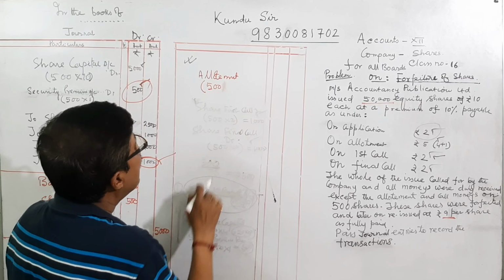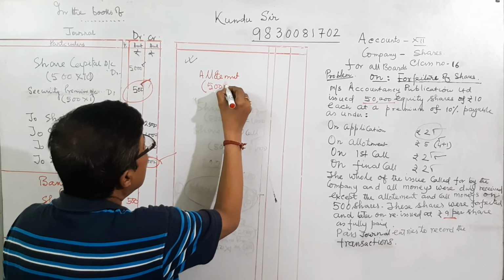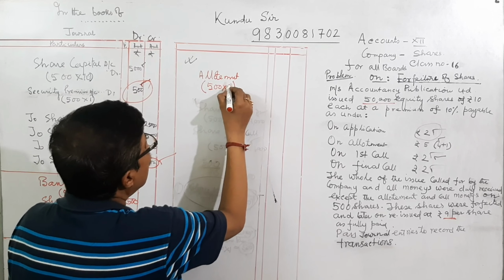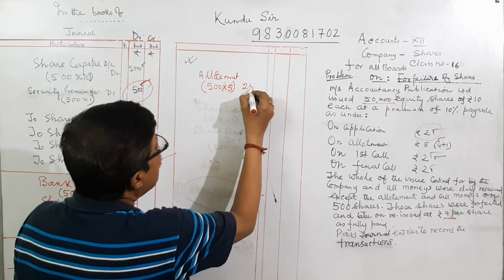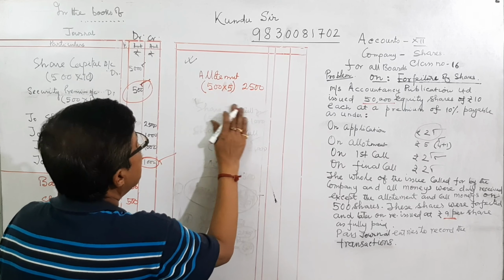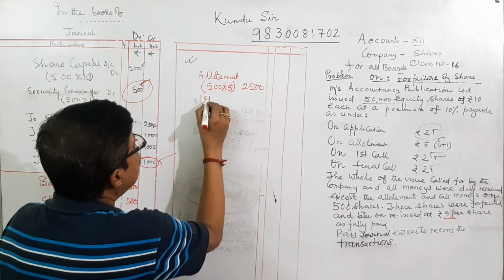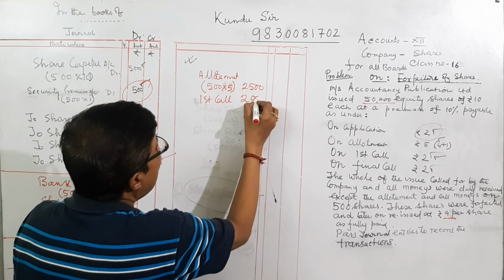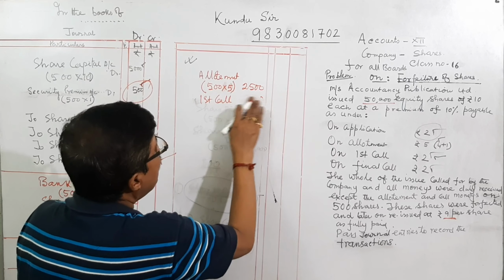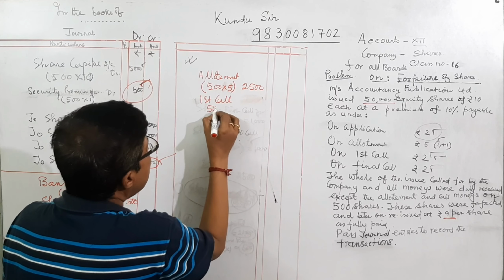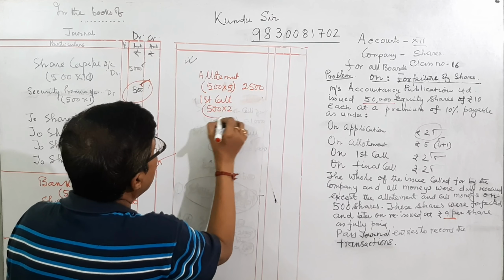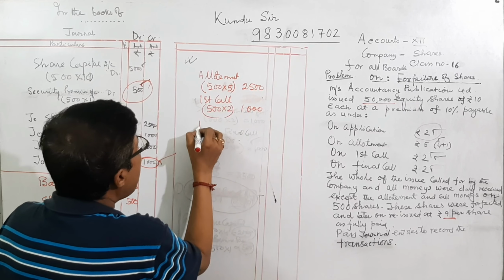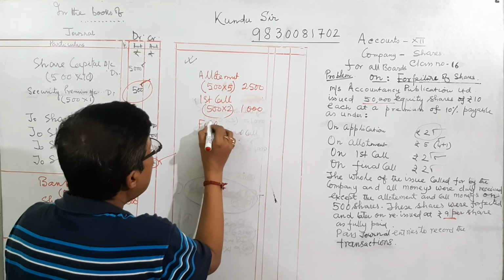5,500 into 4. 500 into 5, that is 2,500. First call is... sorry, it is 500 into 2. That is 1,000. Then the final call.